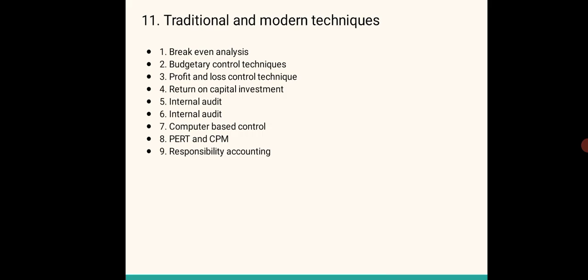Now, the basic philosophy is that human beings working in the organization are considered the most valuable asset, and it is the responsibility of the manager to acquire, maintain, and develop the human resources of the organization.